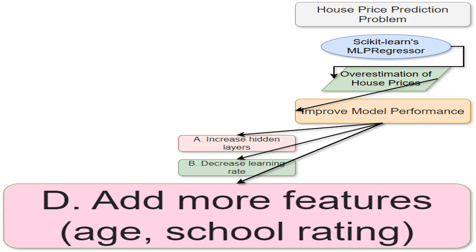Adding more relevant features, such as property age and school district rating, can provide the model with additional information to make better predictions. This can help the model learn more accurate relationships between features and house prices, ultimately reducing overfitting and its associated overestimation. Could this make a difference?